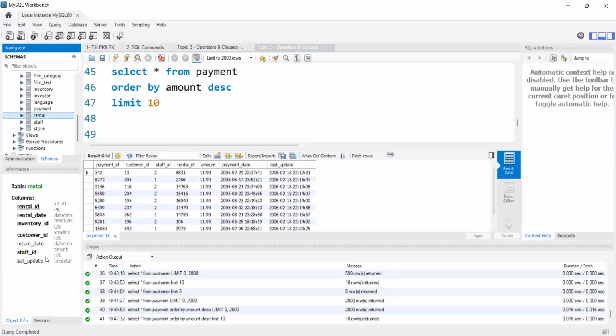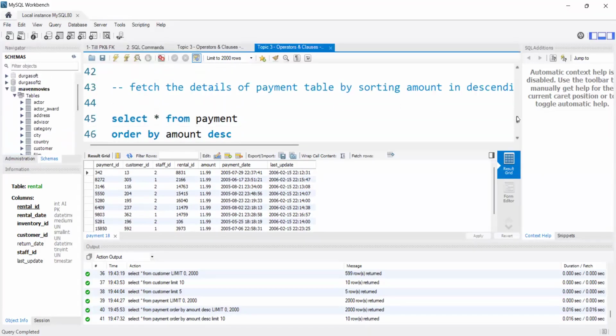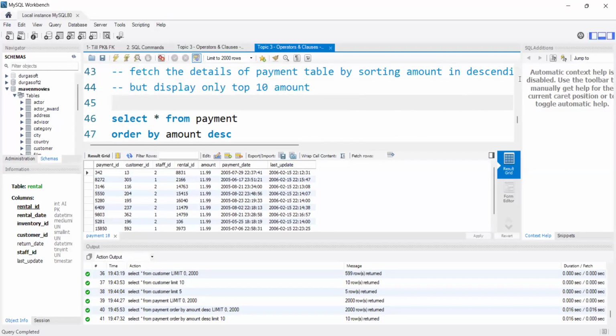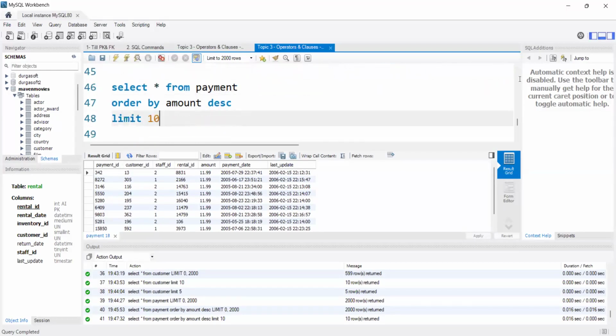Okay, I'll repeat it. Suppose my question is: fetch the details of the payment table by sorting the amount in descending order, but display only 10 records, or display only the top 10 amounts. If my question is like that, first we need to sort the data up to here.